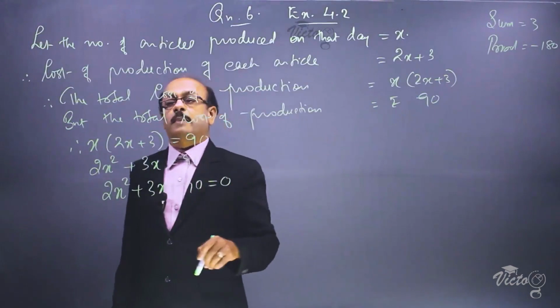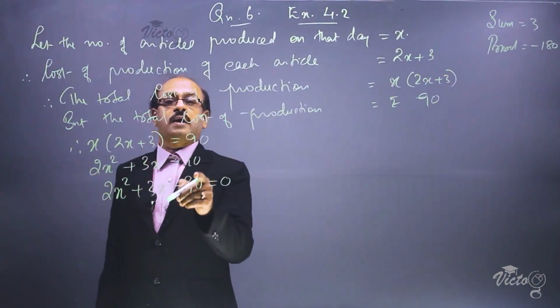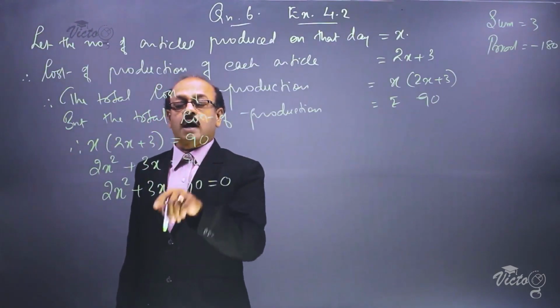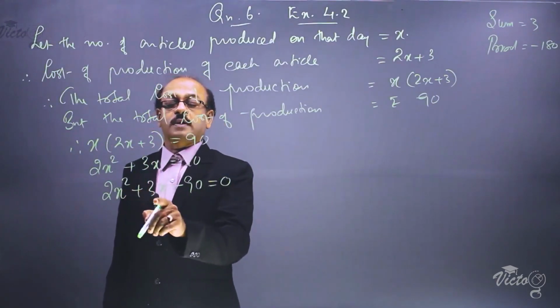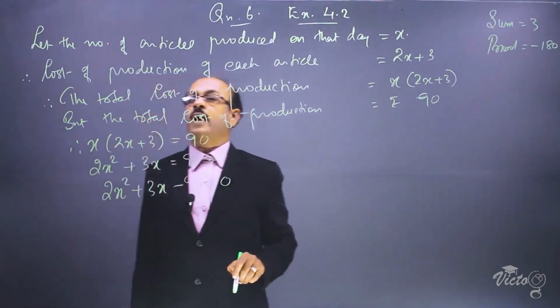Now we are removing the bracket. x into 2x is 2x square, x into 3 is 3x, equal to 90. Now we are bringing 90 to the left side. The equation is 2x square plus 3x minus 90 is equal to 0. Now we have to solve this equation by factorization.